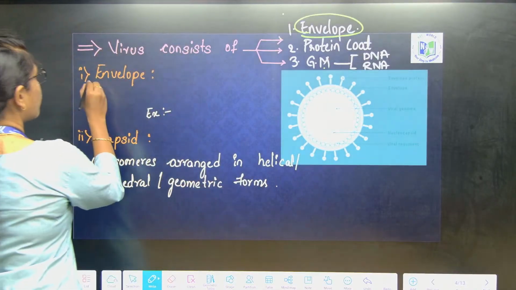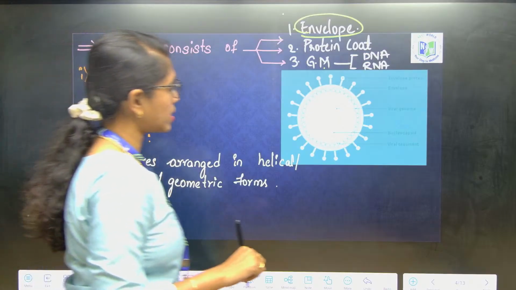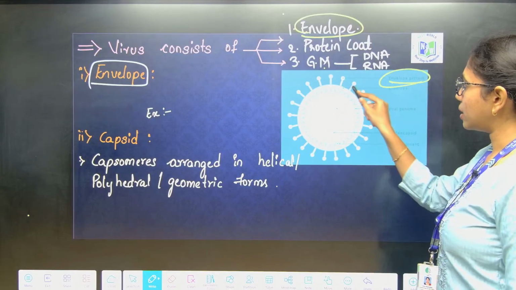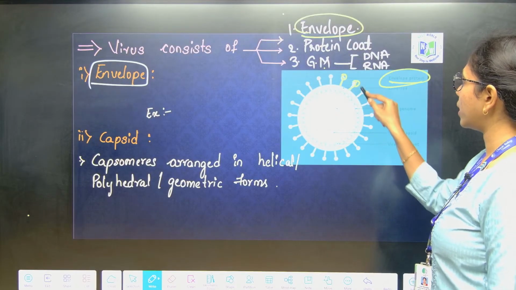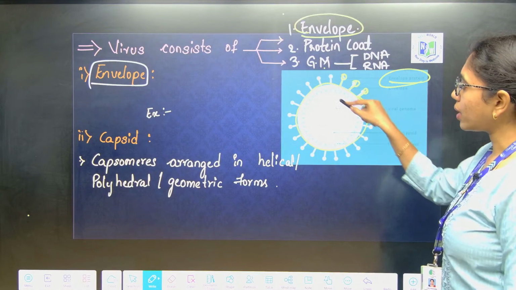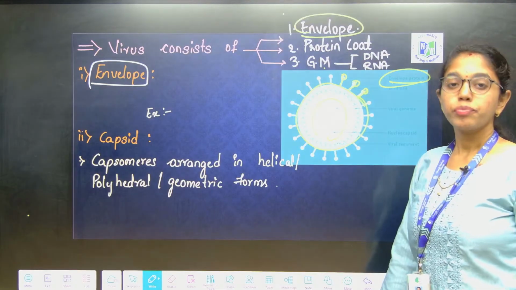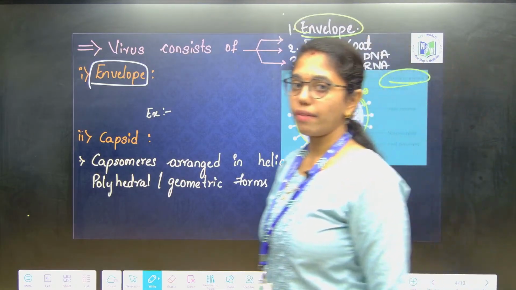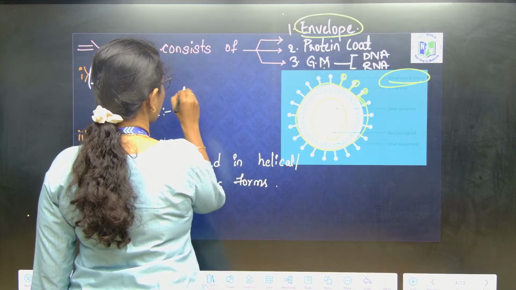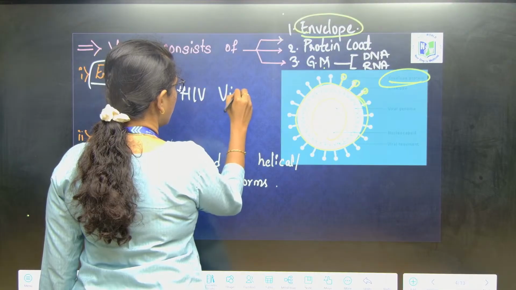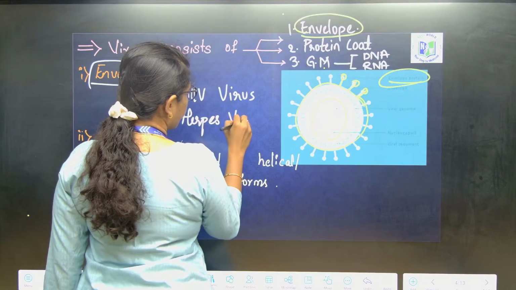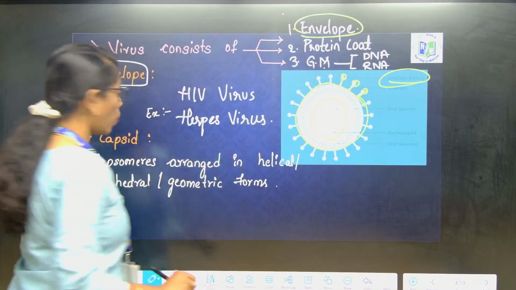So, first enveloped viruses. Here, if I give you one example of herpes virus, the envelope has envelope proteins which are pinpointed like this, covered by an envelope. Below the envelope there is a protein coat and inside there is genetic material. Best examples that I can give you for enveloped viruses include HIV and herpes virus. These are the enveloped viruses.